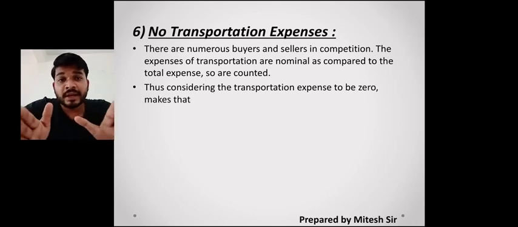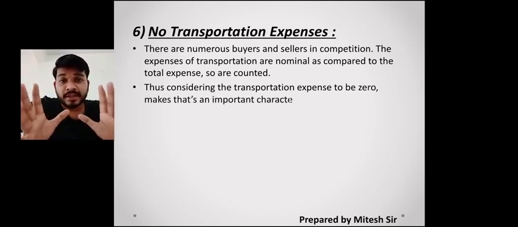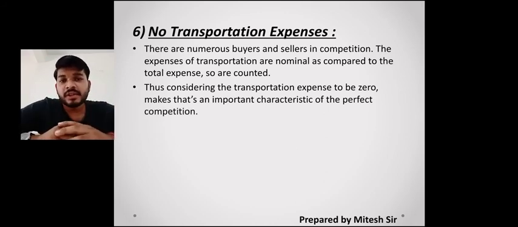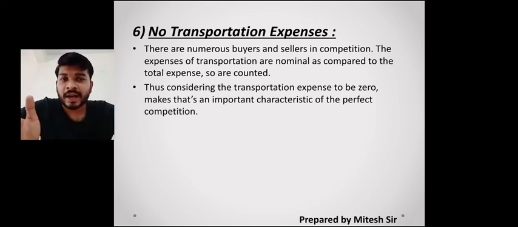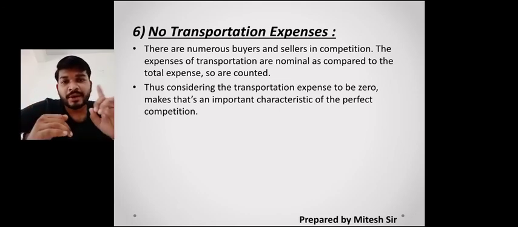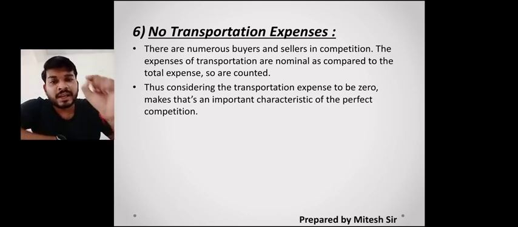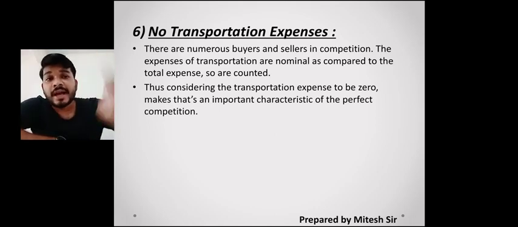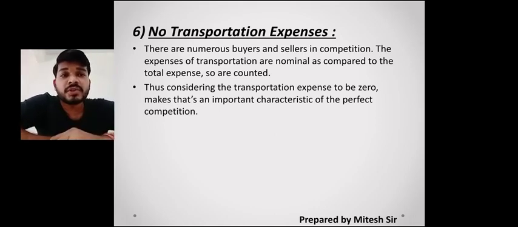Example याद करो wheat का, where if he is having tons, he has produced tons of wheat. When he transports these tons of wheat, एक ट्रक या दो ट्रक के अंदर आ जाएगा आराम से. So this particular tons of wheat has been transported by one single truck, where per kg this transportation expense is very low. It becomes negligible. हमको ये बहुत कम लगेगा. इसके वजह से यहाँ पे बोला गया है there is no transportation expenses.